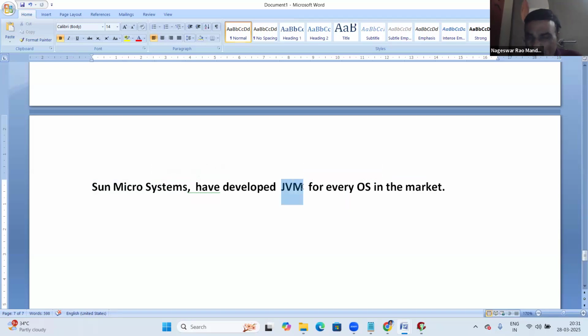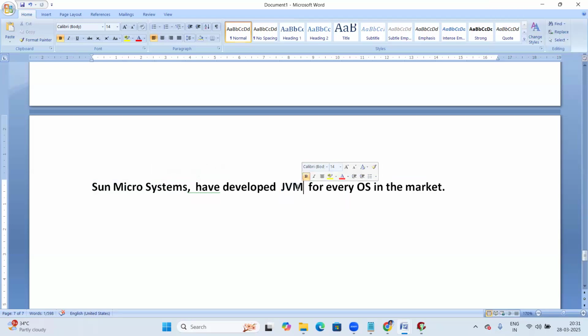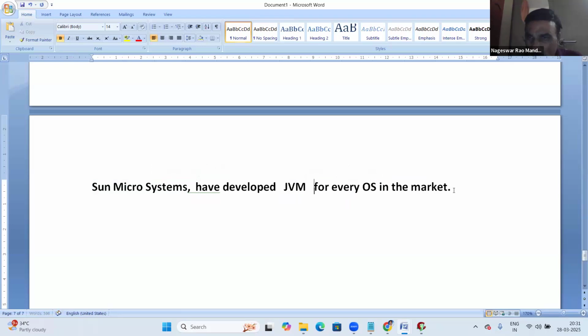So the OS-related JVM is responsible for running our .class file. Because of the JVM, Java is platform independent. JVM is responsible to run the .class file, simply. I think it's clear. Now here, one more interesting point.